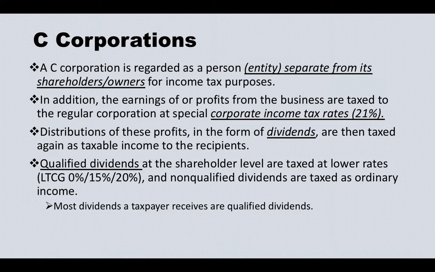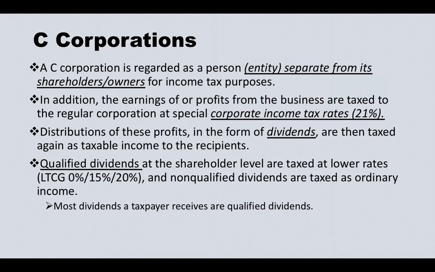They have to pay income tax on those net earnings. Then they distribute dividends to you, and when you receive the dividend, you are taxed on it again.